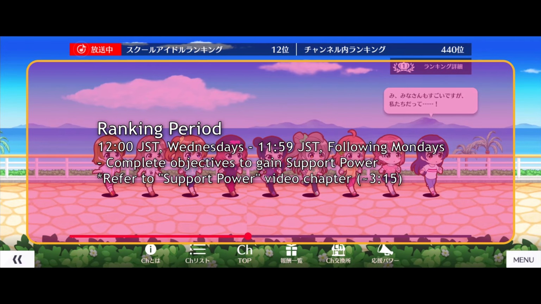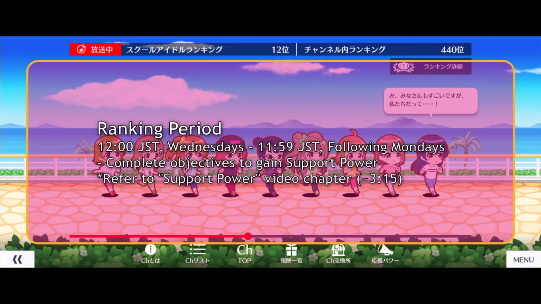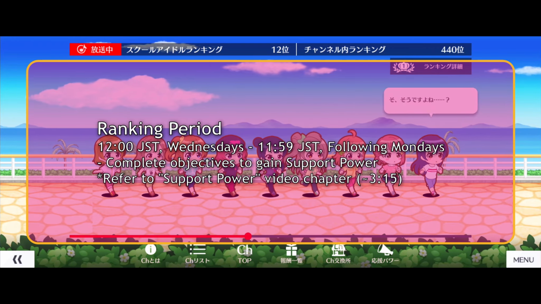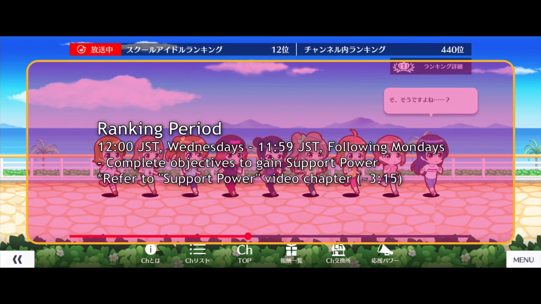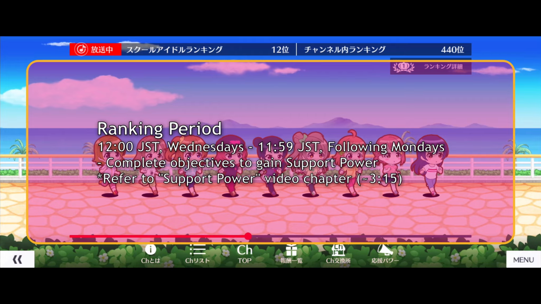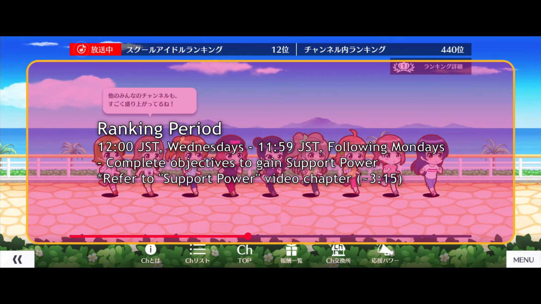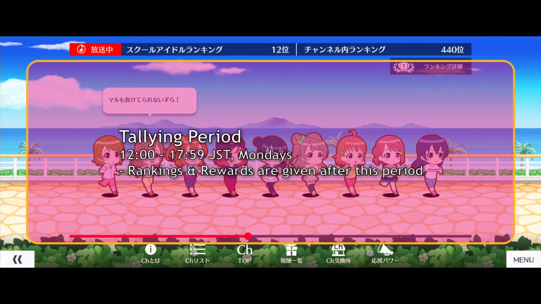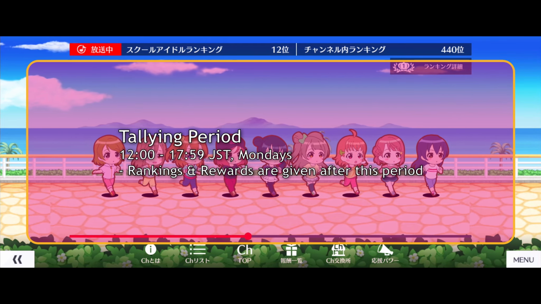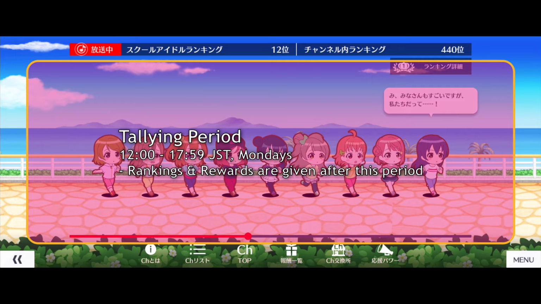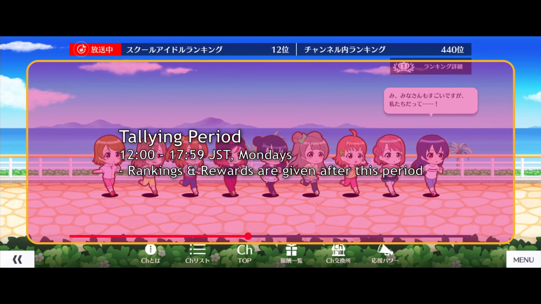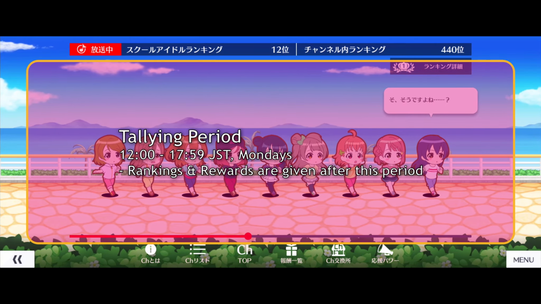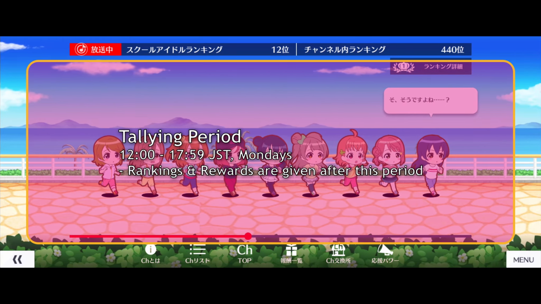The ranking period soon follows from noon GST Wednesdays to 11:59 GST following Mondays. This is when you can complete objectives to obtain channel tickets, as well as get on the rankings for even more channel tickets. The tallying period fills the remainder of the cycle from noon to 17:59 GST on Mondays. Any actions attempted to increase your ranking during this period won't be counted, obviously. The finalized rankings and subsequent rewards will come after this period is over.